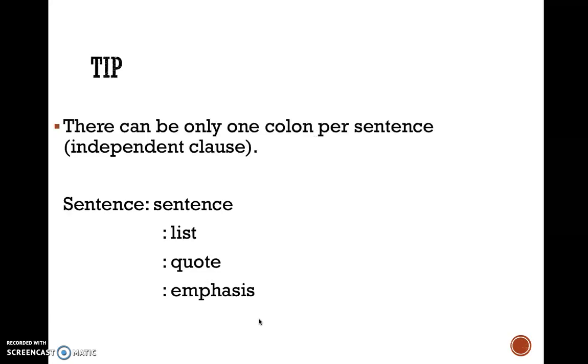Okay, here's a tip. There can only be one colon per sentence. All right, only one. So you can either use a sentence, colon, a list; a sentence, colon, quote; or a sentence, colon, emphasis. And that's it about colons.